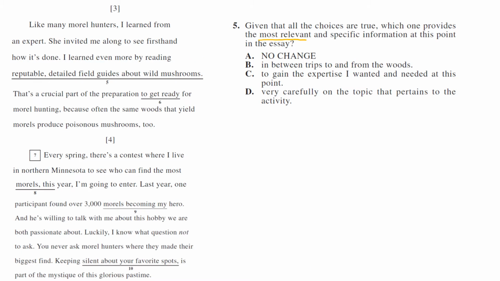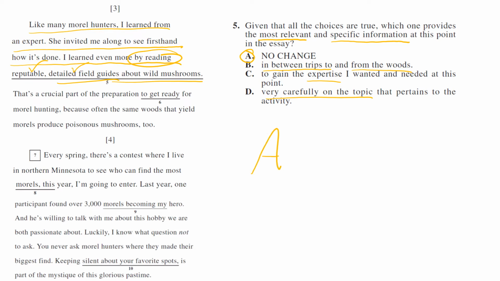Most relevant and specific information. That's what we're looking for. So relevant and specific. So which one's most specific? So reputable, detailed field guides about wild mushrooms, in between trips to and from the woods to gain expertise, very carefully on the topic. So I'm going to say it's probably going to be A. Let's look at the rest of the sentence just to be sure. Like many morel hunters, I learned from an expert. She invited me along firsthand to see how it's done. I learned even more by reading. So what are you reading? You're reading field guides about wild mushrooms. So that is the most specific about what you are reading. So your answer has to be A.